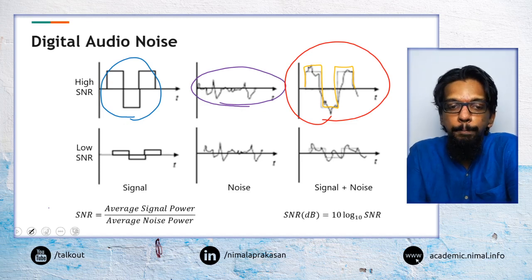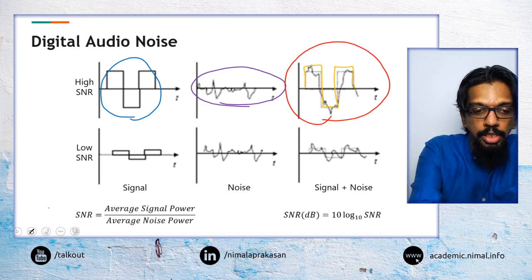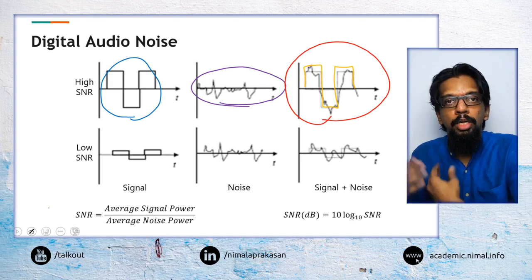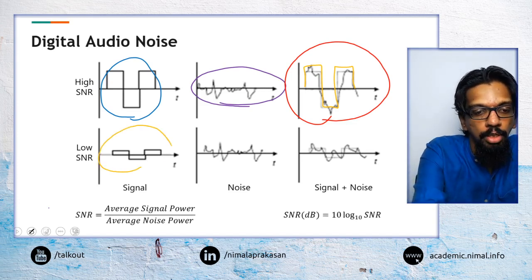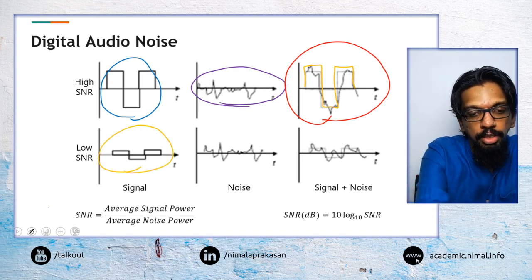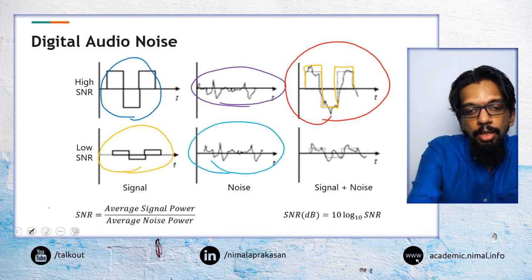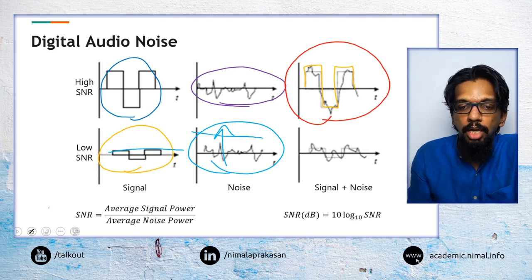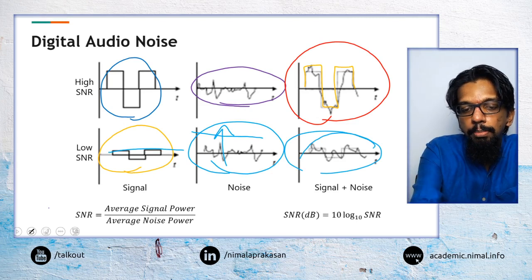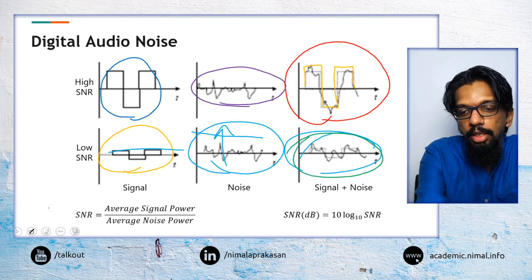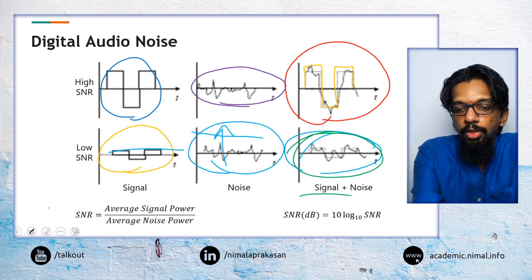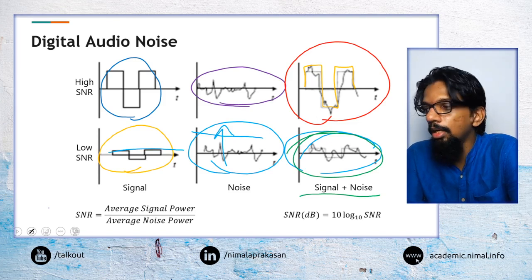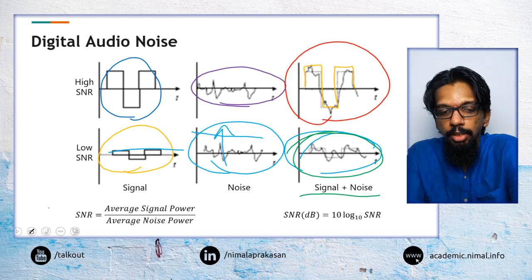But the challenge here is, if our original signal had low values or low signal component from an electrical point of view, what we would end up with is that noise may be much higher than the original signal level. That may impact what we reproduce at the other end. So when we have the noise and signal, it may negatively impact what we receive, or we may receive a wrong representation at the receiving end.